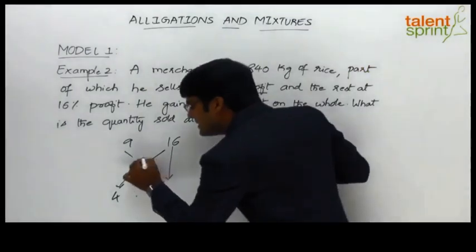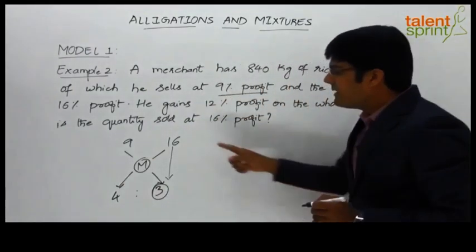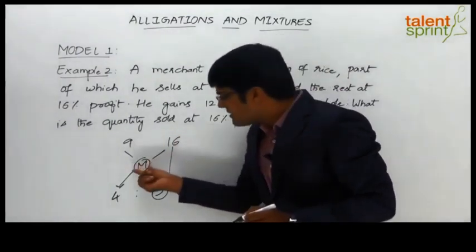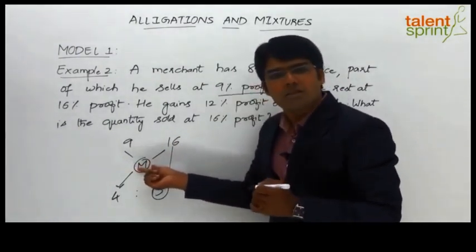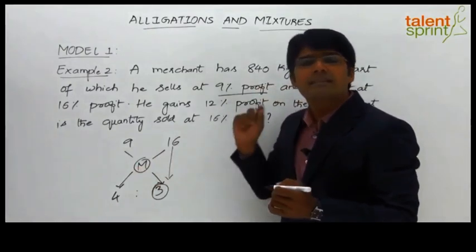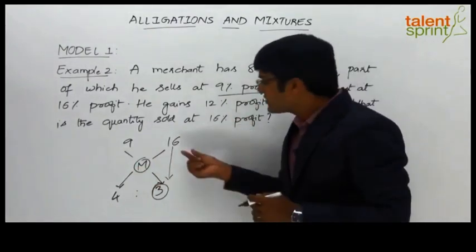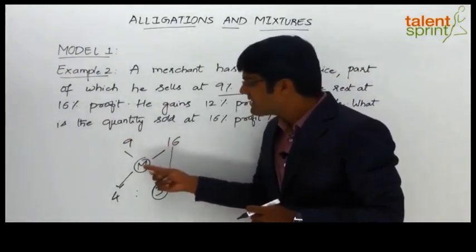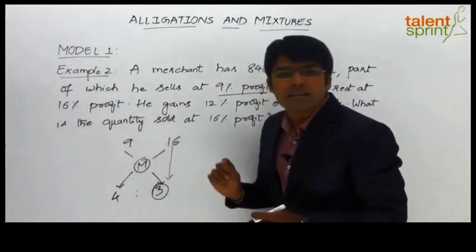Remember, always the mean value will be in between the two given values, right? This is like the mean cost, right? The cost of the mixture. It should always be between the cheaper cost and the dearer cost, or between the two values. So here the mean value is going to be between 16 and 9. It will be less than 16, but it will definitely be more than 9.